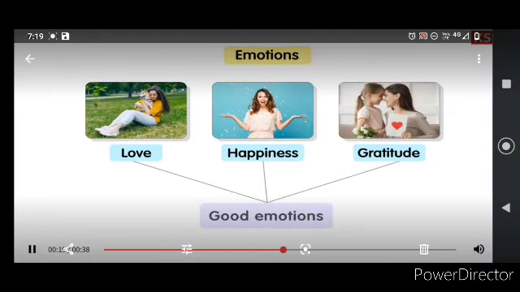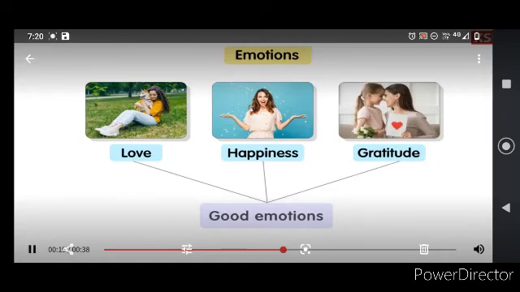Now let us see what the good emotions are. See here, loving, showing love in the previous situation. Instead of teasing the dog, that boy can show love towards it, no? And you see happiness, and gratitude, which means thankfulness. Someone did something, we have to be thankful to them. If your parents give you something, you have to be thankful. That is called gratitude.